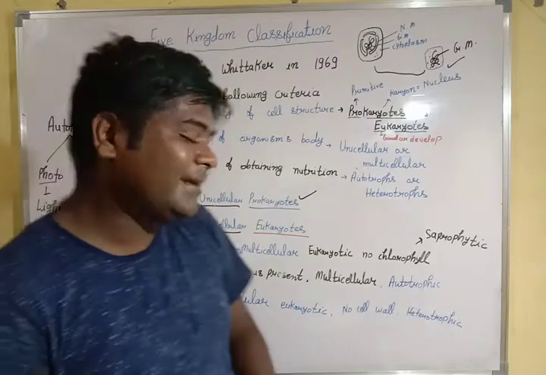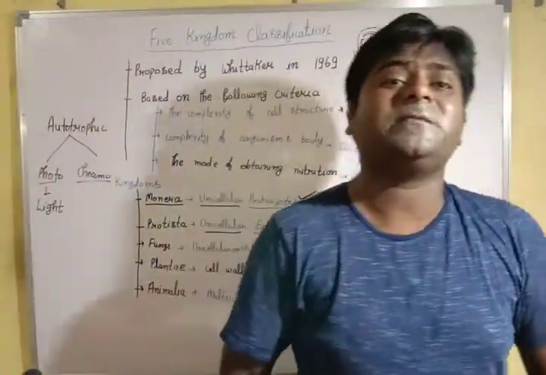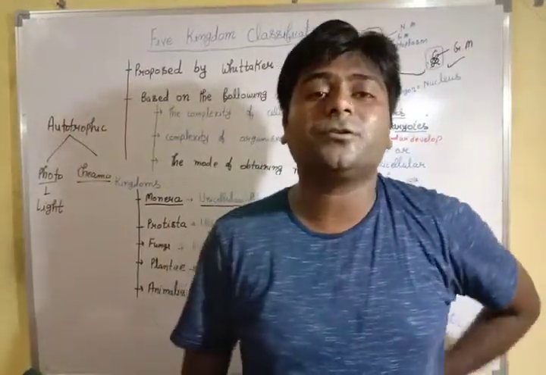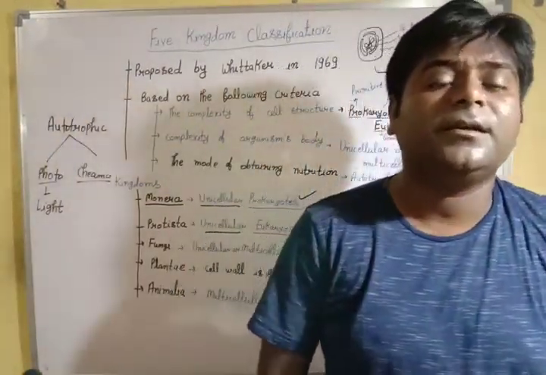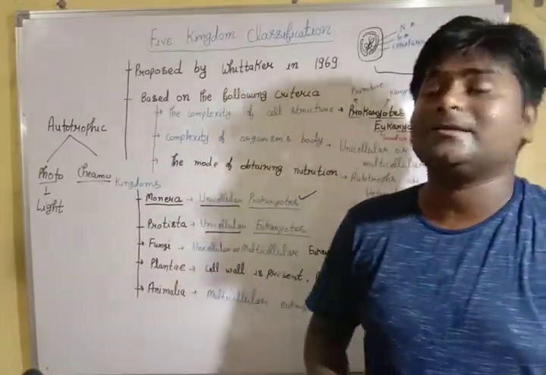Animalia, when we take multicellular eukaryotes, you know that cell wall is absent in case of Animalia, and it is showing heterotrophic nutrition. This kingdom is having heterotrophic nutrition. So these are the basic highlights.